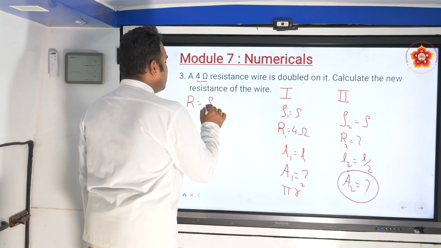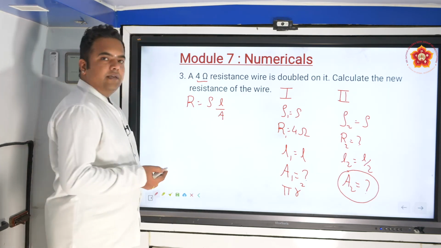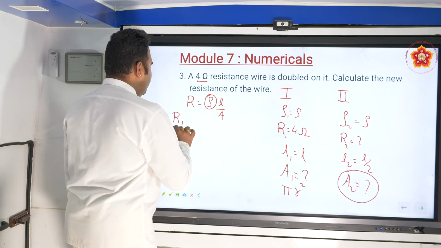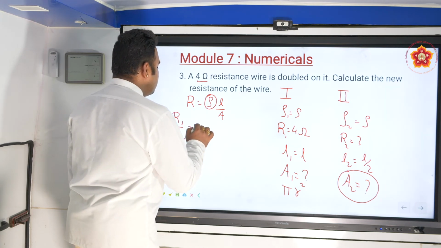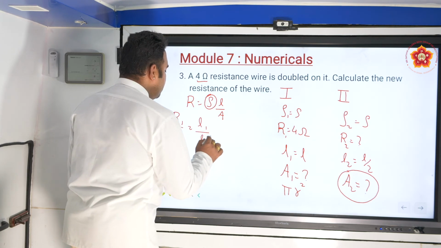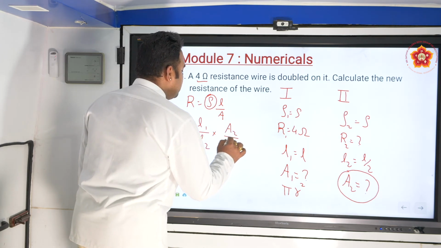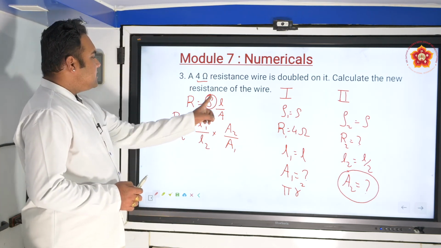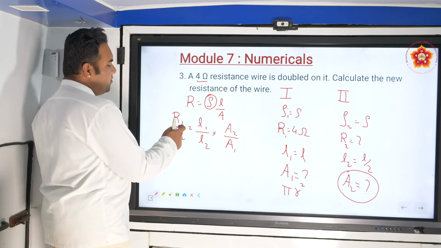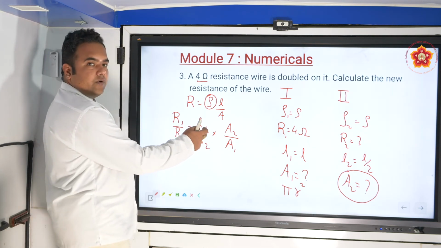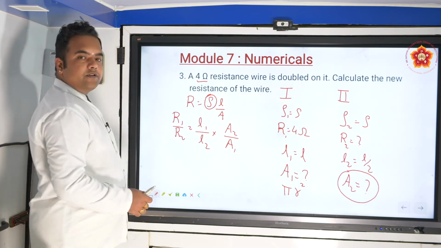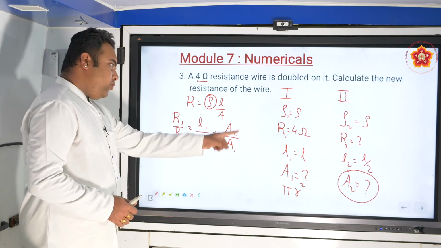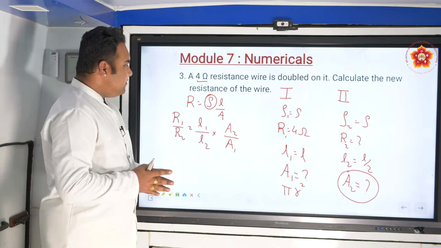R is equal to rho L by A. This is the expression. Rho is anyway not changing. So let's see, R1 by R2 is equal to L1 by L2 into A2 by A1. Why did we write it like this? Because R is directly proportional to L, so R1 by R2 is equal to L1 by L2, and R is inversely proportional to A, so R1 by R2 will be reversed, A2 by A1, because it is an inverse proportion.